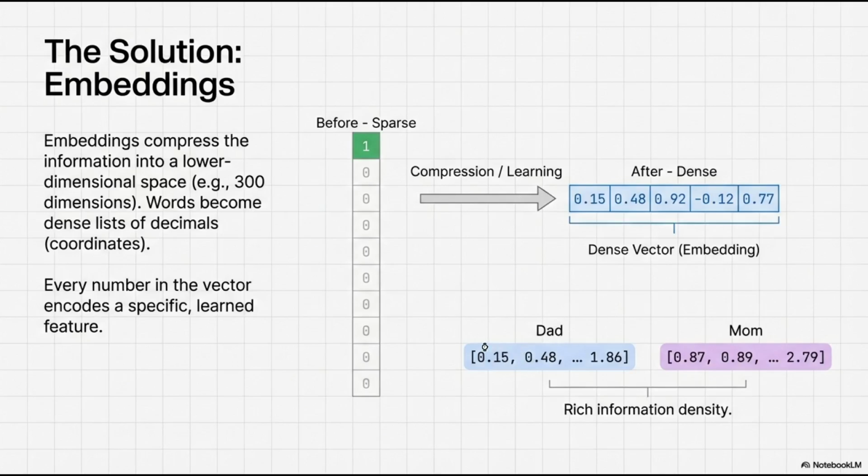"Dad" is represented by this vector, 0.15, 0.48, etc. "Mom" is represented by this vector. These aren't random IDs anymore. These are coordinates in a continuous vector space. We have moved from treating words as isolated symbols to treating them as points in space.